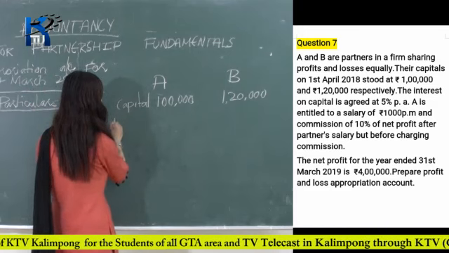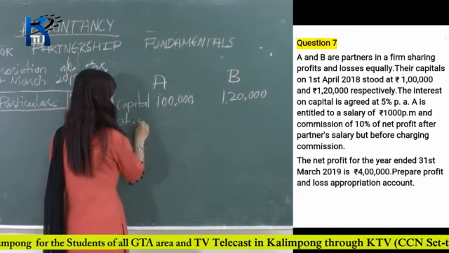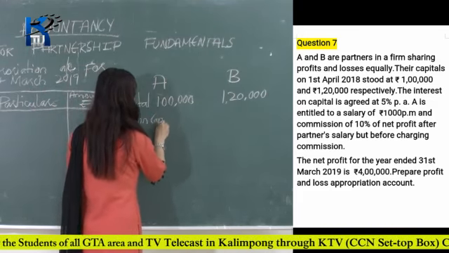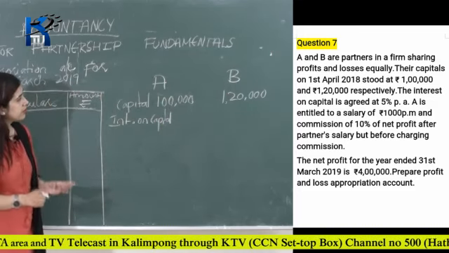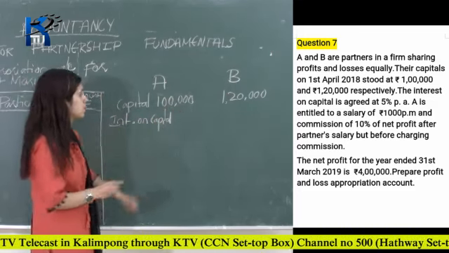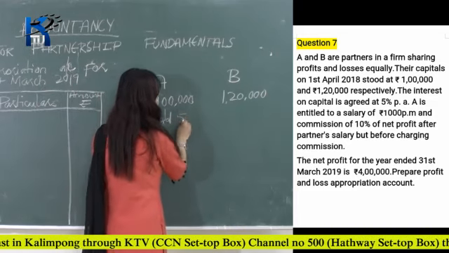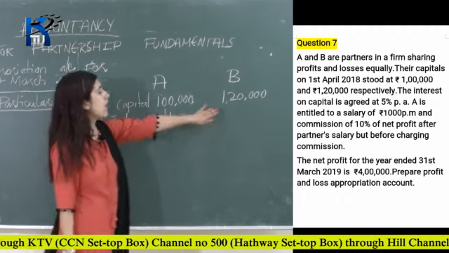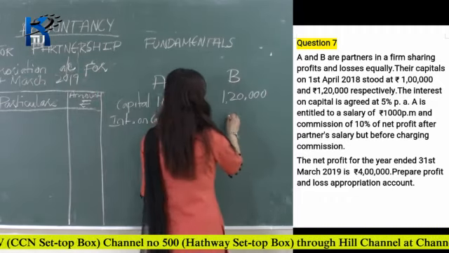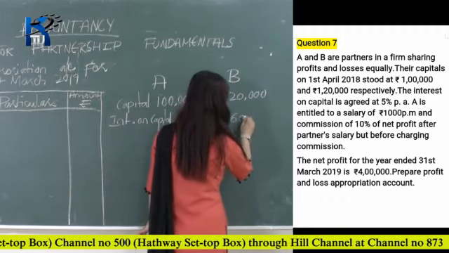So you have to calculate 5% of 1 lakh, that is 5,000, and 5% of 1,20,000 is 6,000.